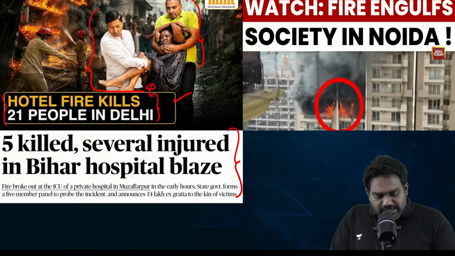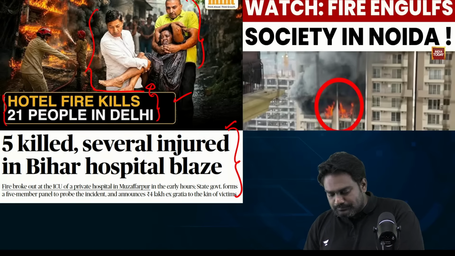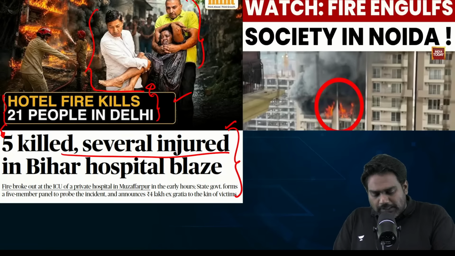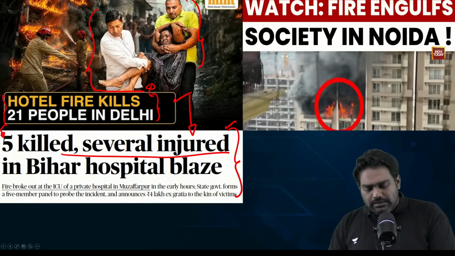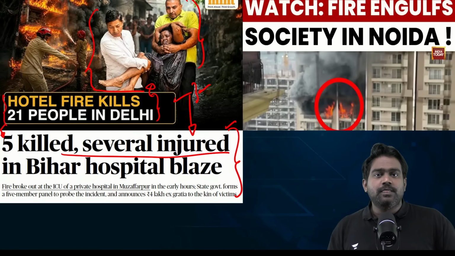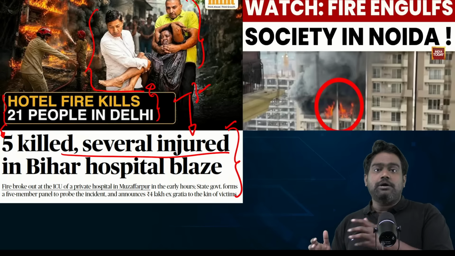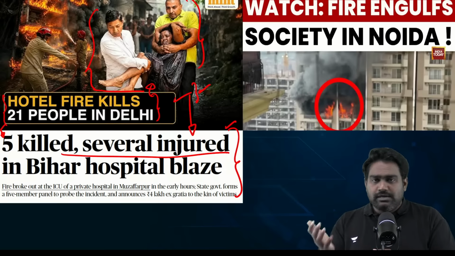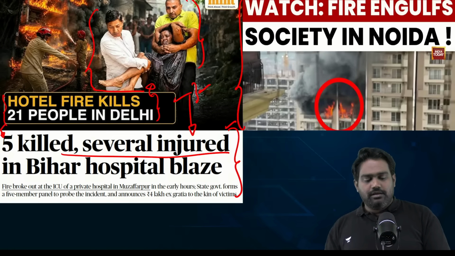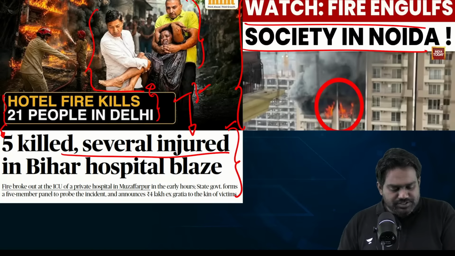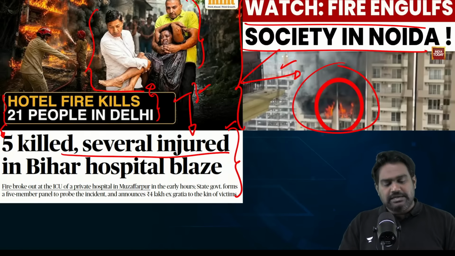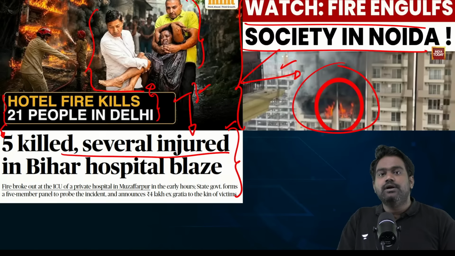Then, yesterday, we have witnessed a deadly fire in a hospital in Bihar, where 5 people have been killed, several have been injured. And hospital fires are quite common from UP to Bihar during summer months. Repeat and regular fires are witnessed in hospitals. Then we have seen such fires in apartment buildings, coaching centers, cinema halls, in restaurants. And today morning, disaster has struck again in Noida, an apartment complex, that too a luxury apartment complex, has witnessed a major fire incident, and it's an ongoing incident as we speak.